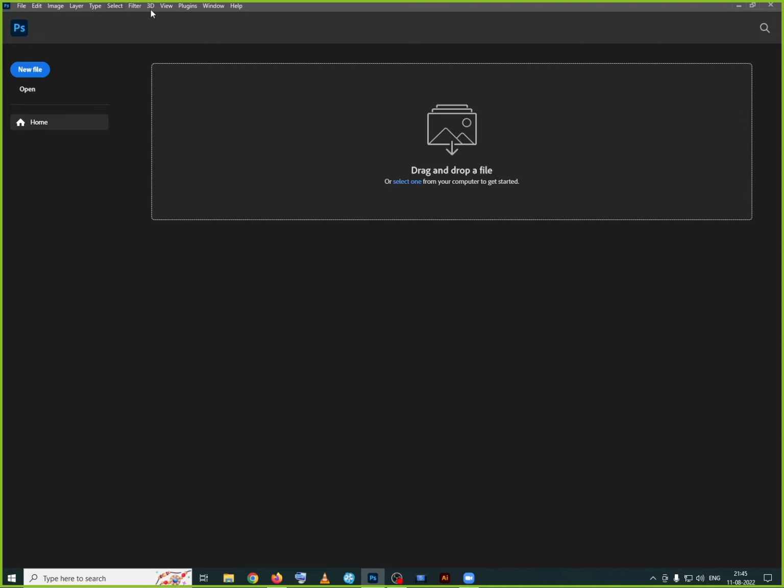Now under this one you see the menu. There are two options here, new and open. New document in the sense you can create a new document. I'll show you what categories are available in this one, how to take the document and all. I'll explain that. The second option is open, in the sense that a previously created document we can open, or else images we can open. Let's go with the interface first, then we'll go with the new option.